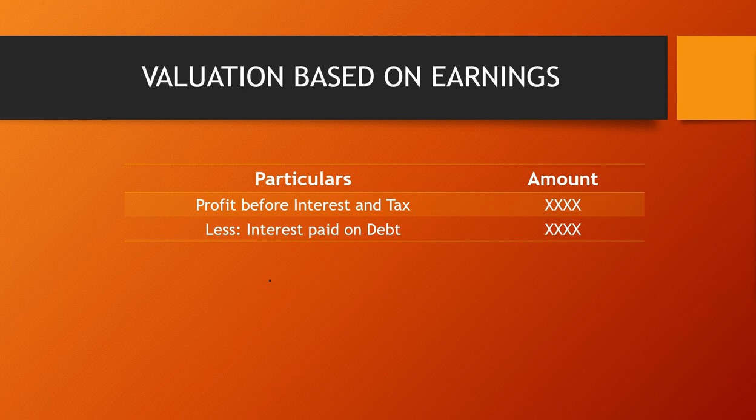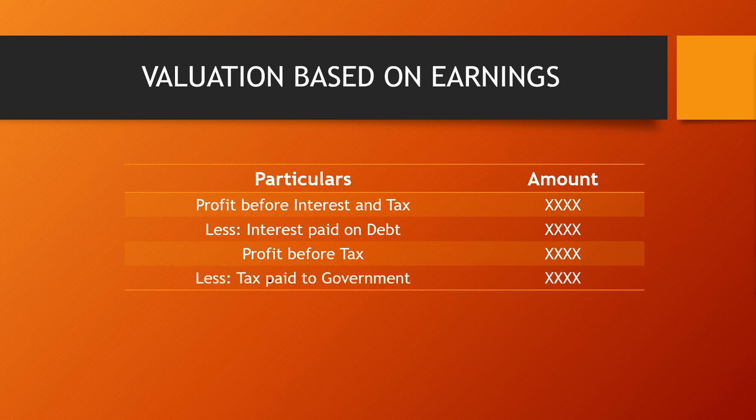So from the profit, first of all, we subtract the interest on debt. Once we have subtracted the interest on debt, we get profit before tax. Now from this profit, I have to pay the tax to the government. Whatever tax is levied by the government, we subtract it, and the government levies tax by way of percentage.